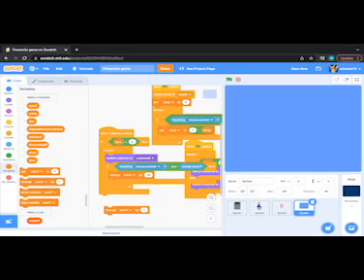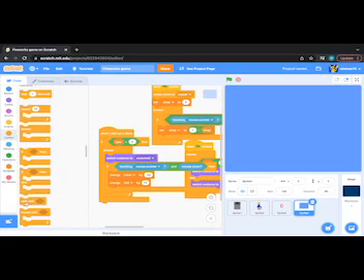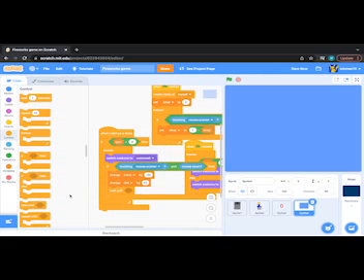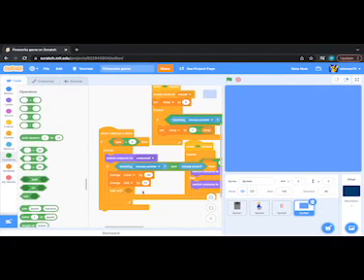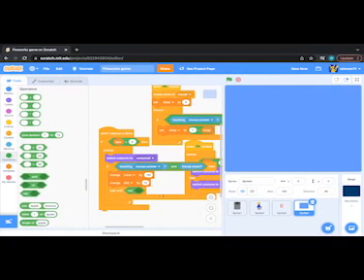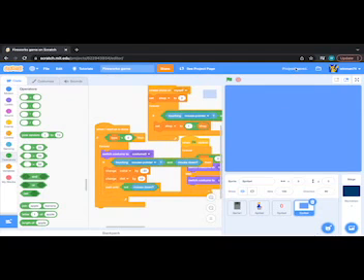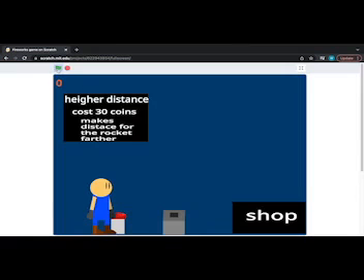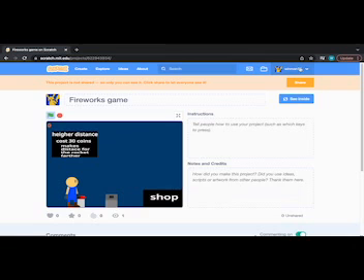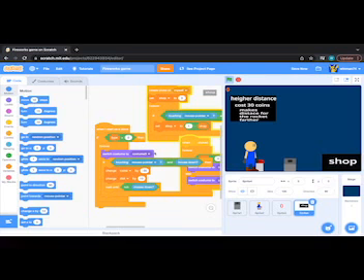Wait a second, it'll change the distance by, let's say, 10. And it'll wait until not mouse down, so that you can't just hold it down. Whoops. Duplicate. There we go. So save that. And now, watch this. Oops. One last thing is you have to make sure that it hides.